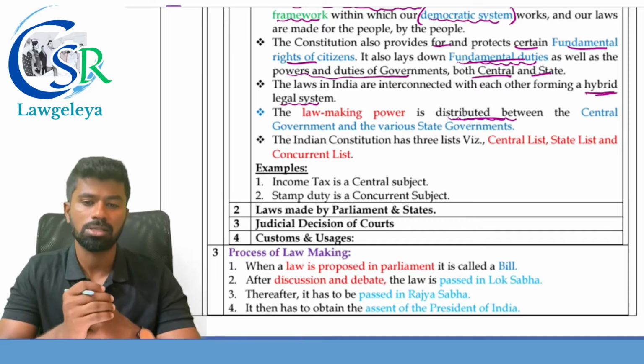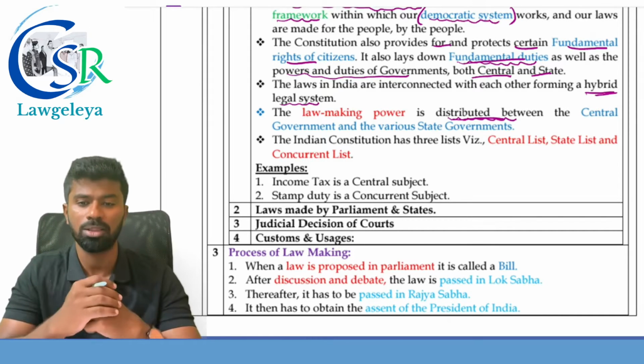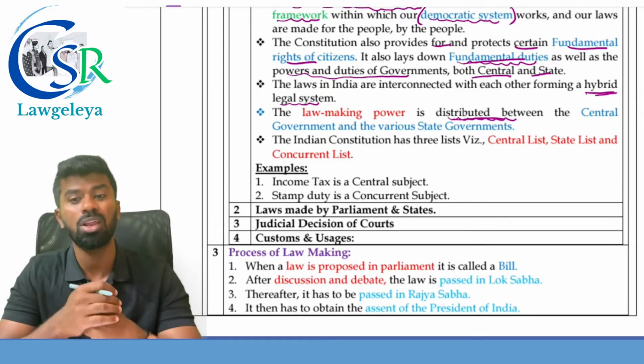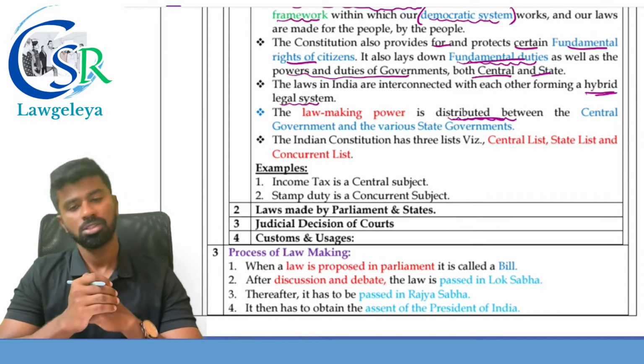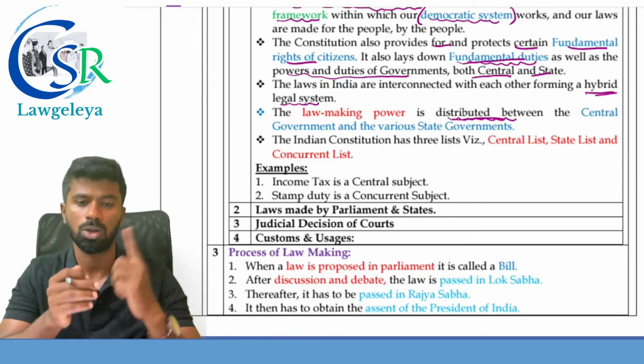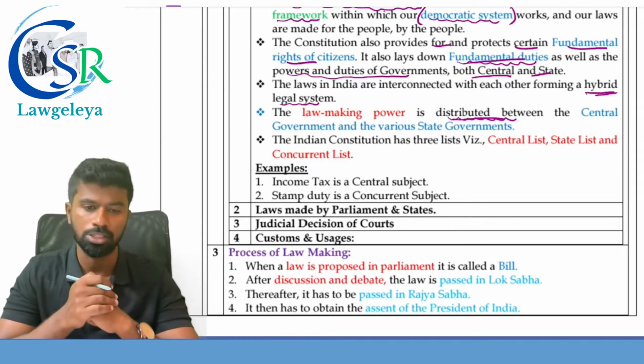Example, income tax comes under what? Central list. So who can make the laws? Parliament can make the laws. Stamp duty comes under which list? State list. So who collects the stamp duty? The state collects the stamp duty. So this is the first source of our Indian legal system or the law, that is the Constitution of India.